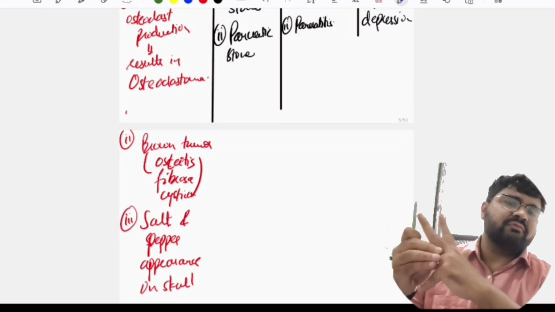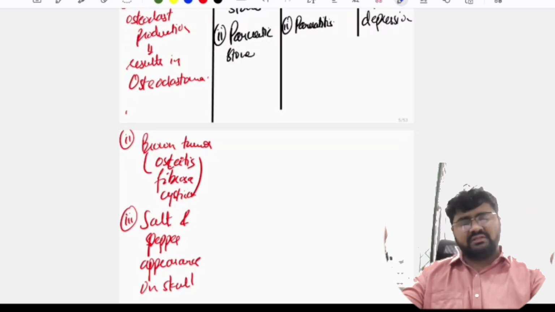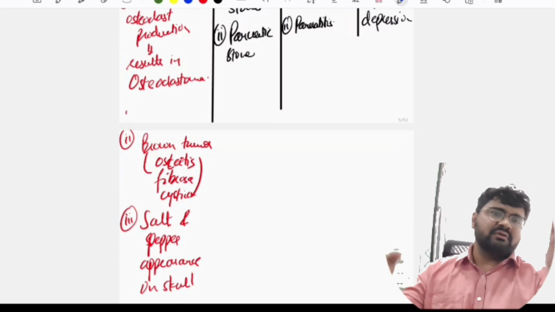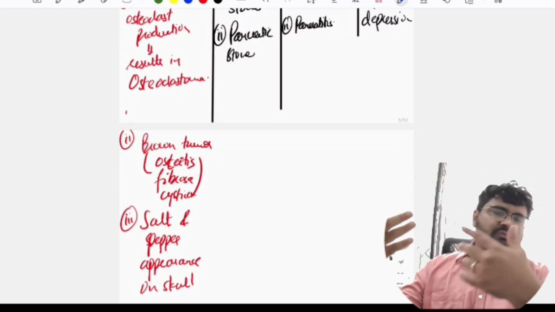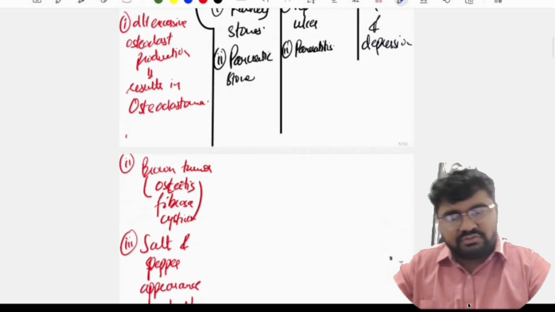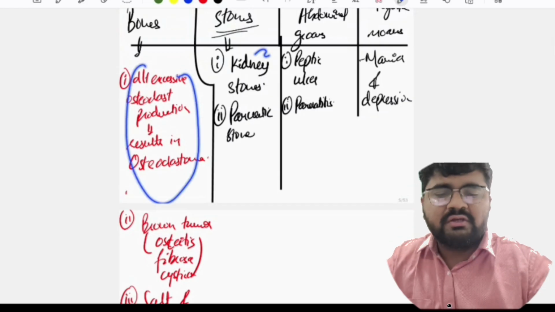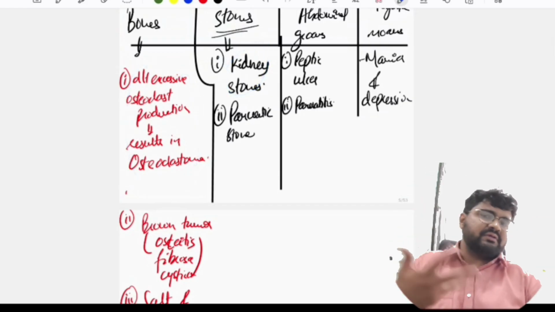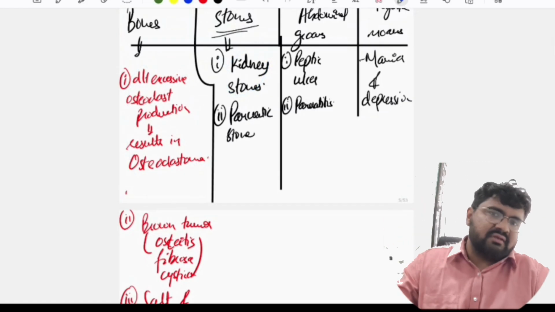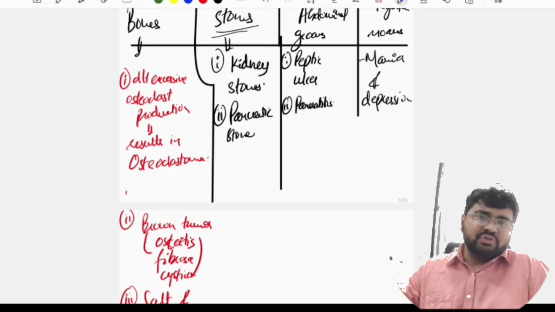Now stones. Okay, so we know that mostly all pathological stones in the body are made from calcium. Okay, so अगर excess of calcium होगा, so it will give rise to renal stones or kidney stones, pancreatic stones. Okay, तो stones वाली ये. So are you seeing, ये देखो bone का problem हो गया. Stones अभी kidney stones के features रहेंगे patient को. Renal calculi, what all features will it give? The patient will have pain in the right iliac or left iliac fossa wherever the stone is.